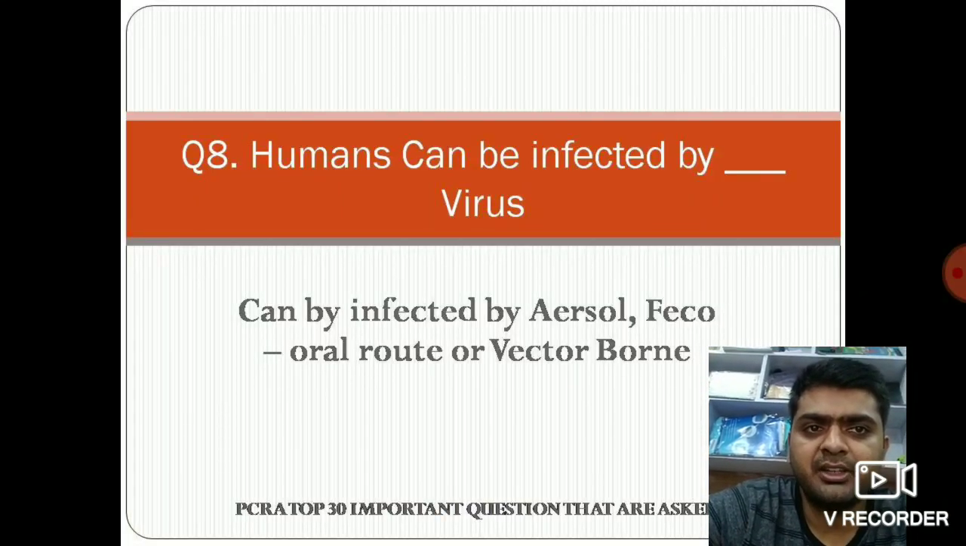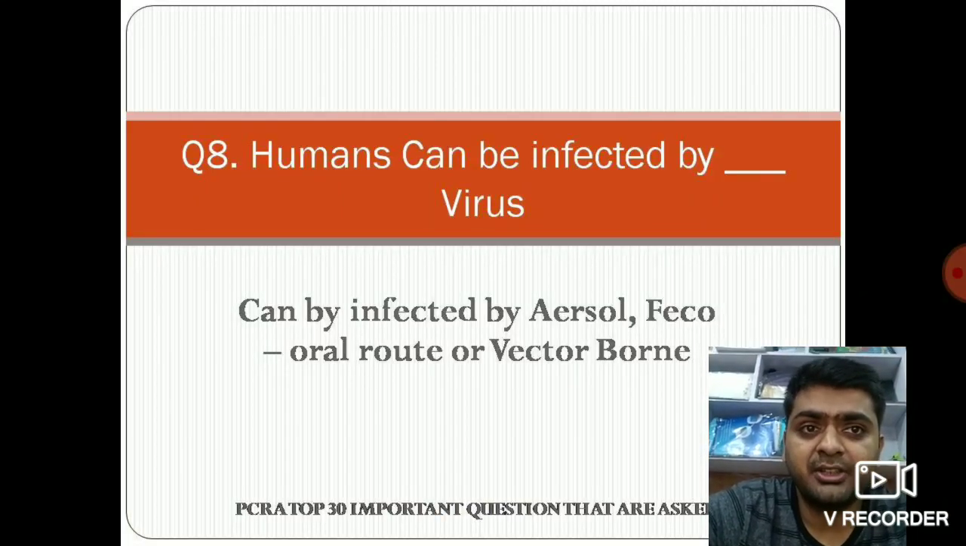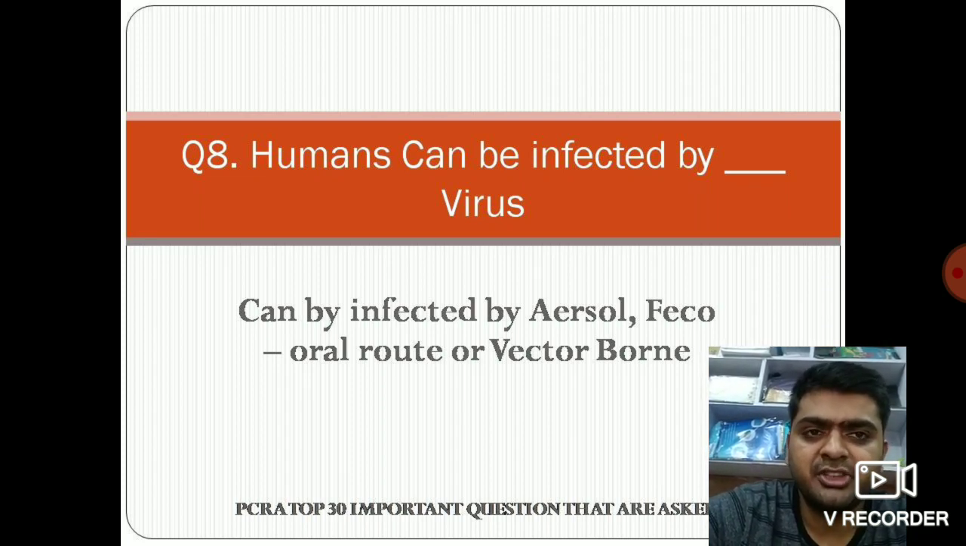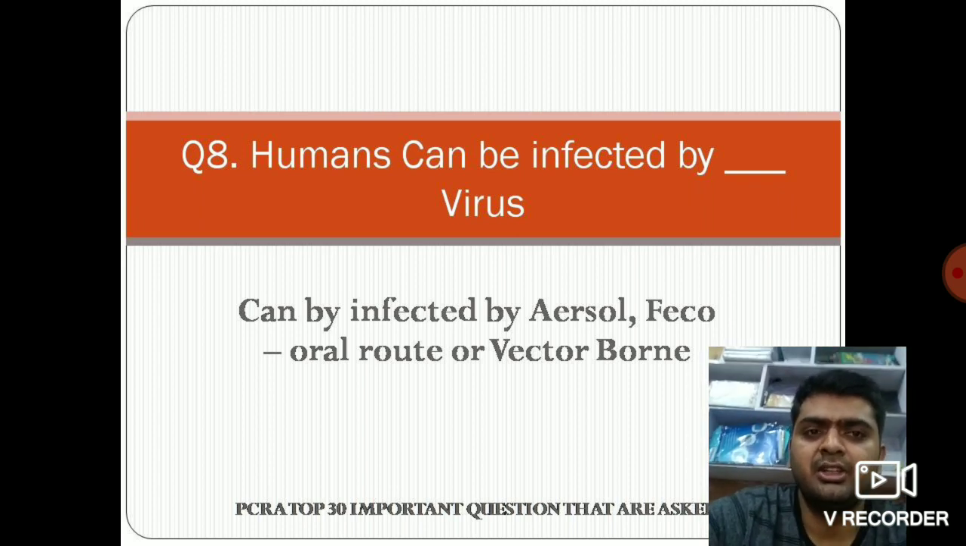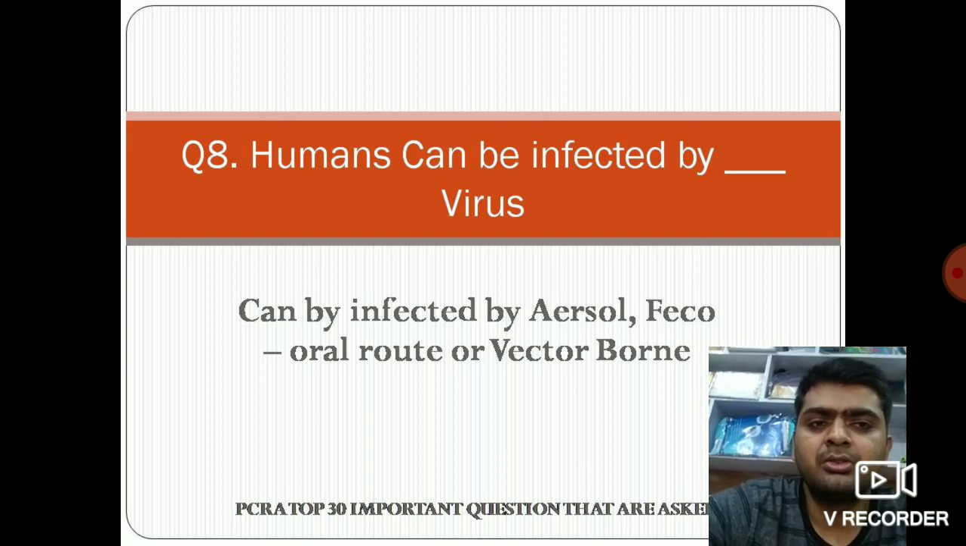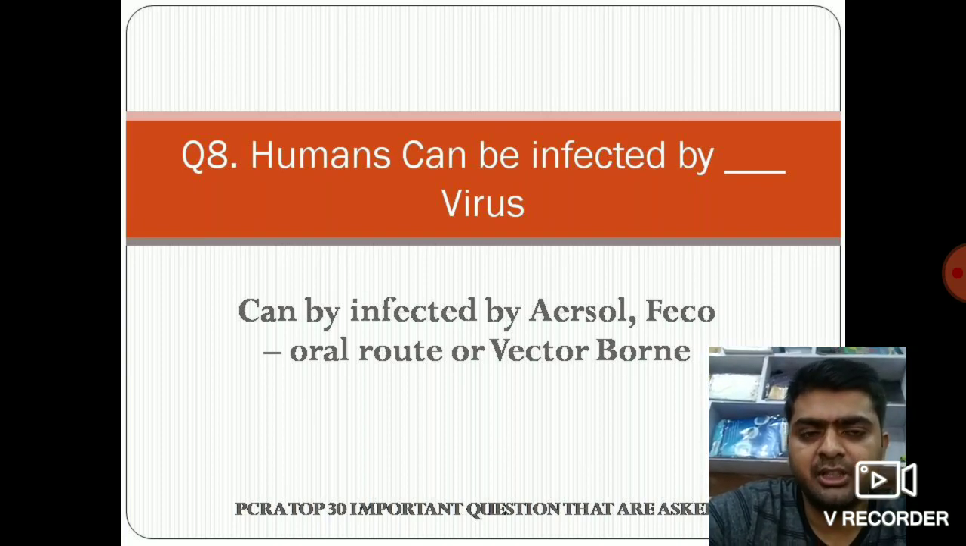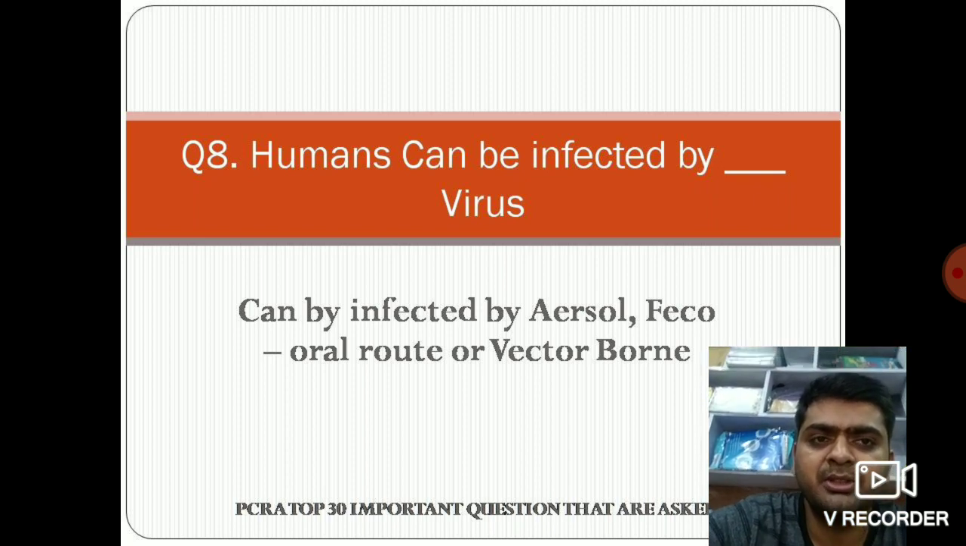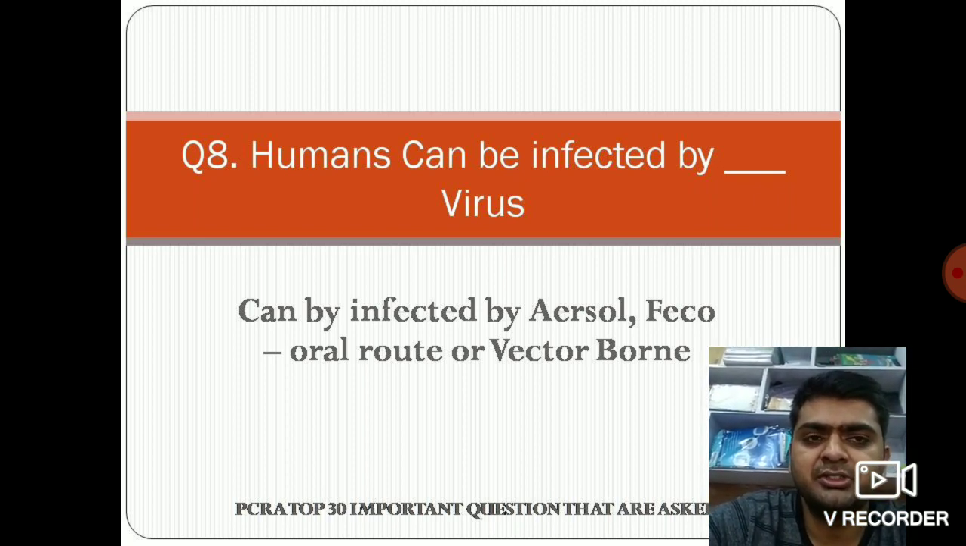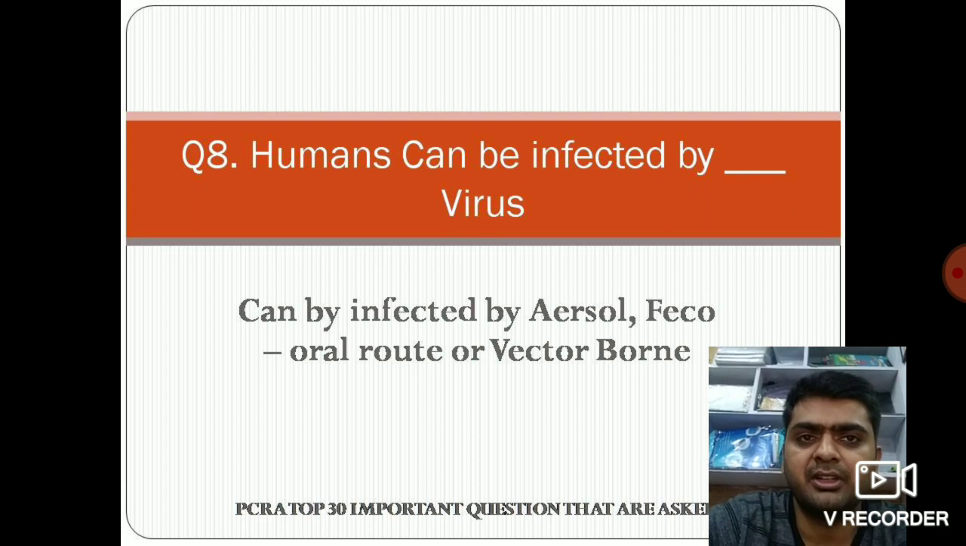Humans can be infected by? कौन कौन से वायरस से इन्फेक्टेड होता है? So these are the options that will be given for the PCRA. The options are aerosol, fecal-oral route, or vector-borne. So all three are the types of transmission through which humans can be infected. The answer will be all of the above. If any of the options comes, or any three, or if all three come, then the answer will be all three, through which humans can be infected. So next, let's move to the next question.